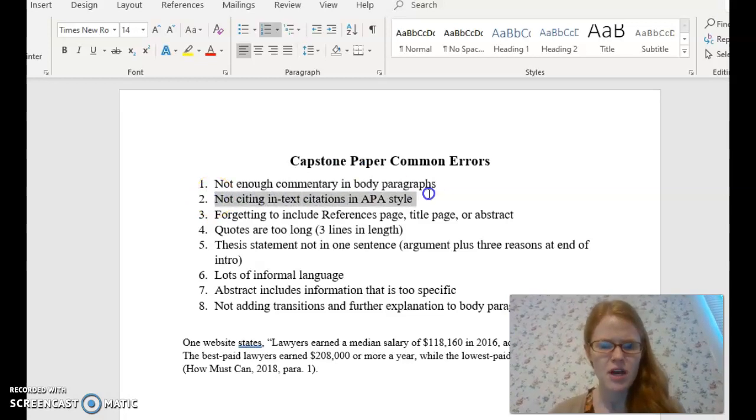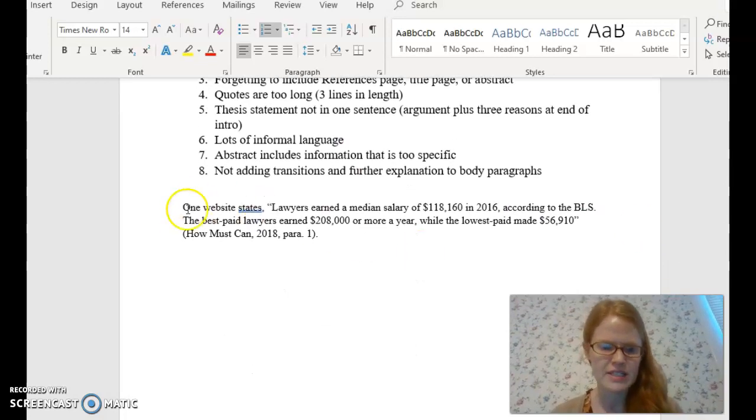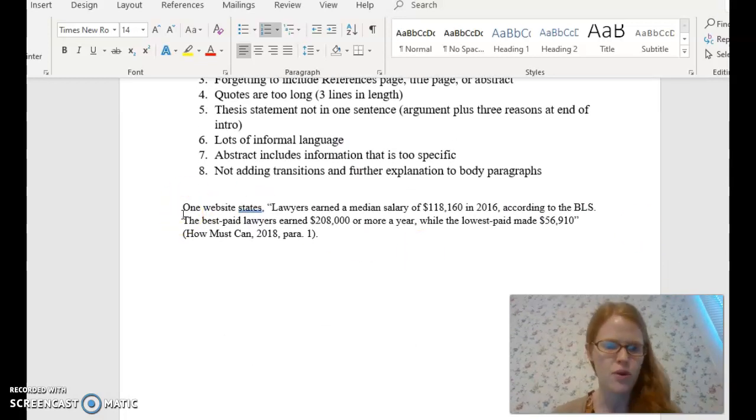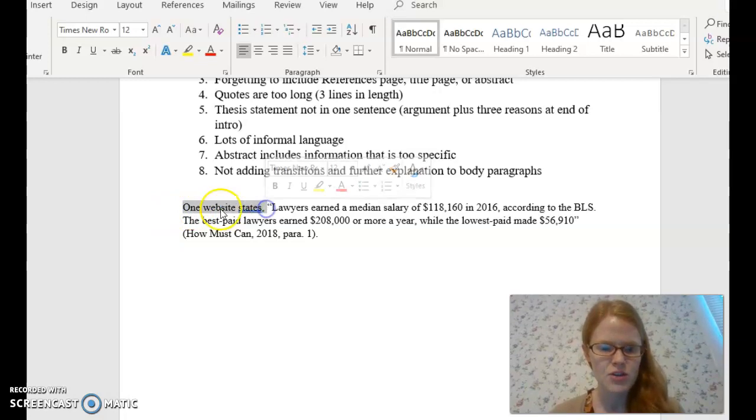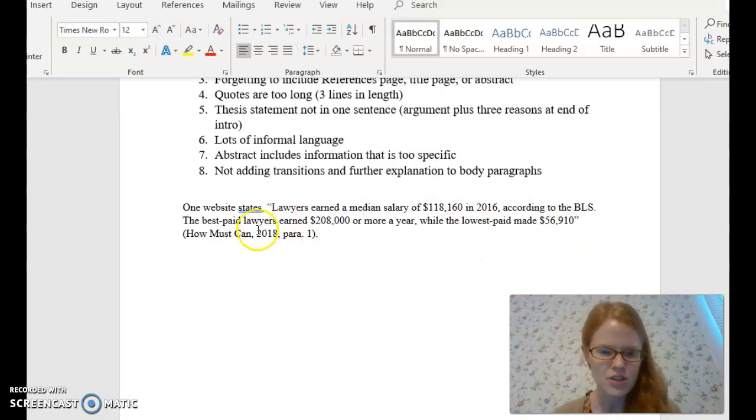All right, the second most common error that I see is not citing in-text citations in APA style. So I've included a quote down here so that you guys can see how this should be formatted. This is just an example if you wanted to be a lawyer. It says, "One website states," comma, so make sure you have that introduction. Then I've got quotes around what is quoted. So one website states, here is the salary information.